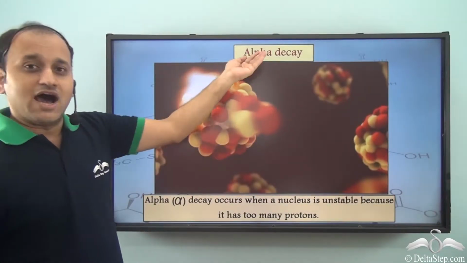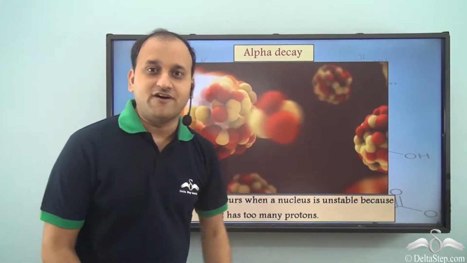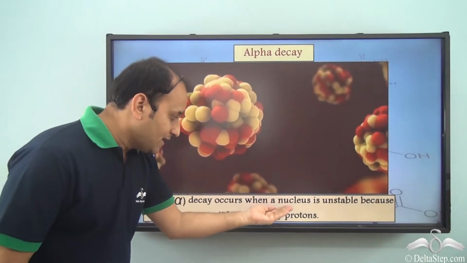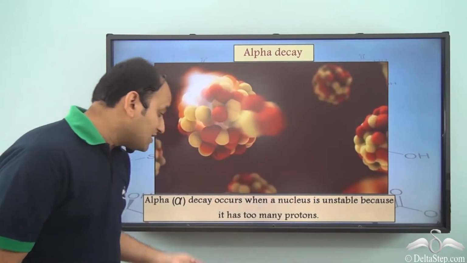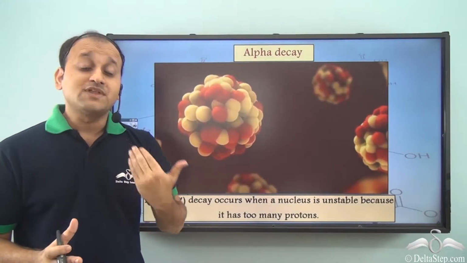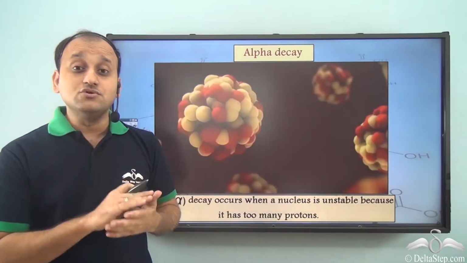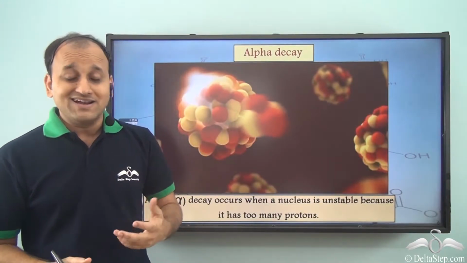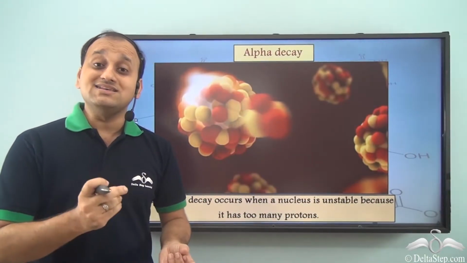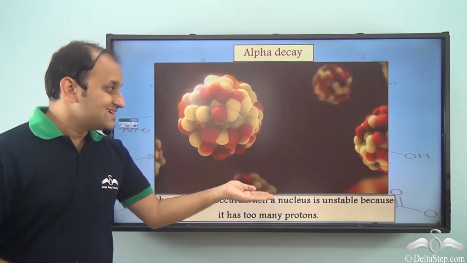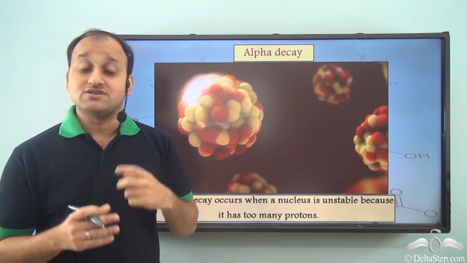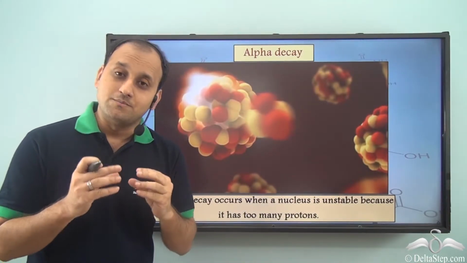So let's understand alpha decay first. What exactly is alpha decay and why does it occur? Well, alpha decay occurs when a nucleus is unstable because it has too many protons. So in order to become stable, it has to release some protons. But it cannot just release 2 protons easily. As a result, it has to release a stable particle, and so it releases an alpha particle, which contains 2 protons and 2 neutrons, which is a very stable composition.